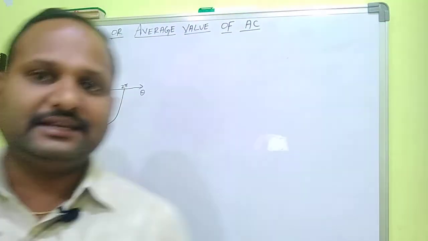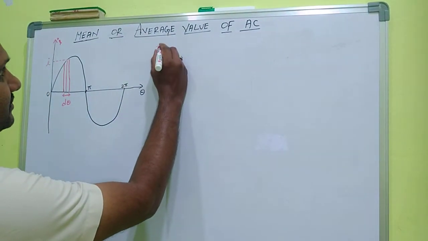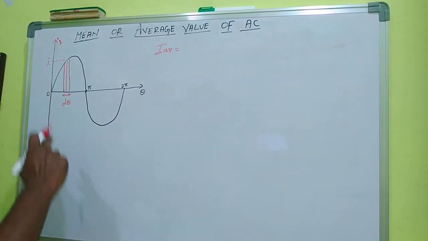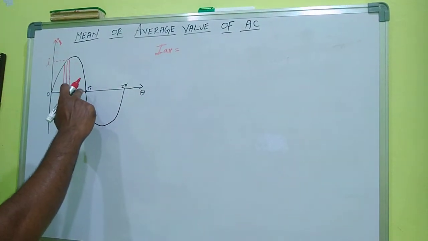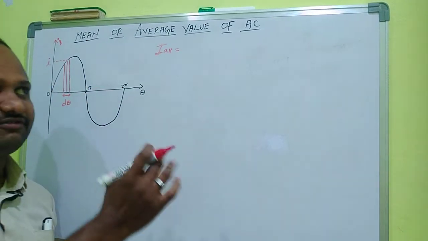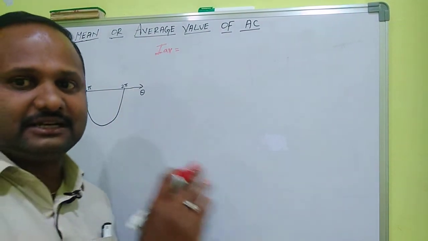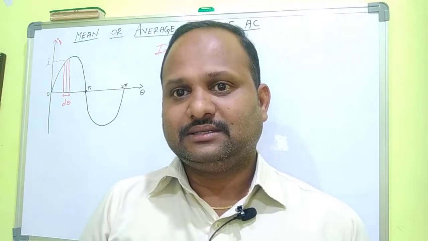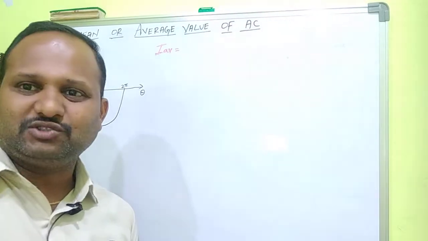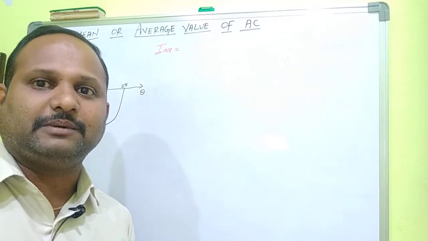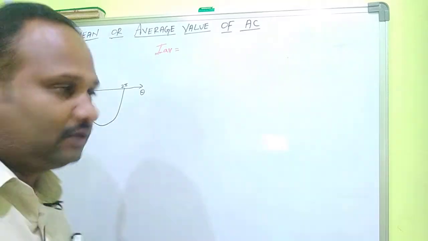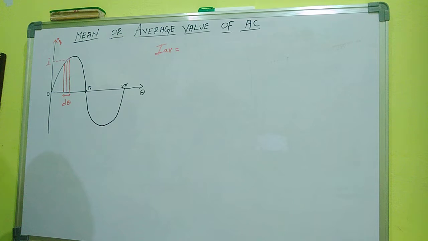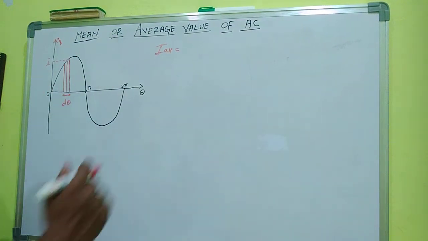I average is equal to the sum of all the currents in the positive half cycle divided by the number of currents. Now, how to calculate the sum of all the currents in the positive half cycle? We take the area of the positive half cycle.